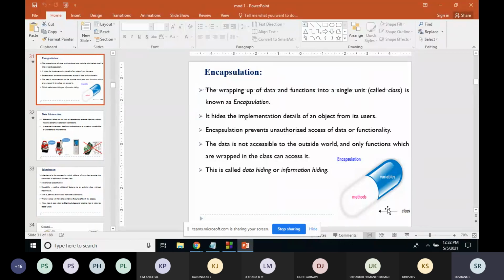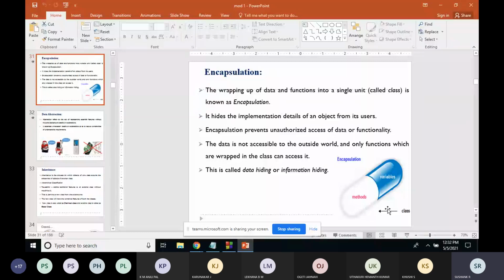If there is a team from the financial section that wants to access the data in the sales section, they will not be allowed to access that data directly. They have to contact an officer in the sales section and request access to the particular data.